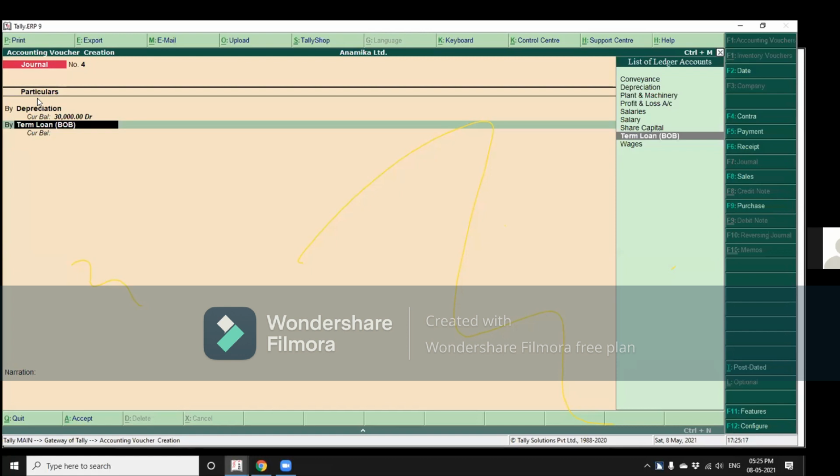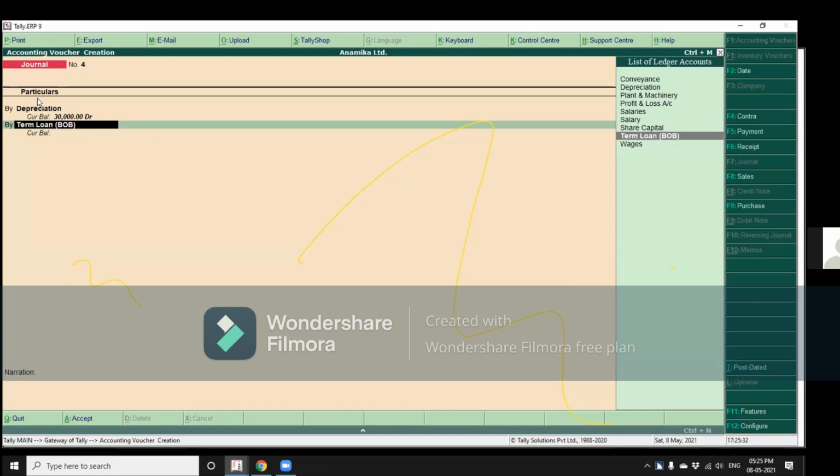For example, sales credit, purchase debit. Then all the accounts you put will have the same effect. Like in a sales voucher, the first account you enter is sales. That will be credited. So all others will be debited.